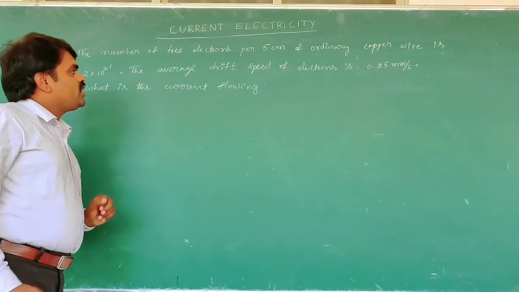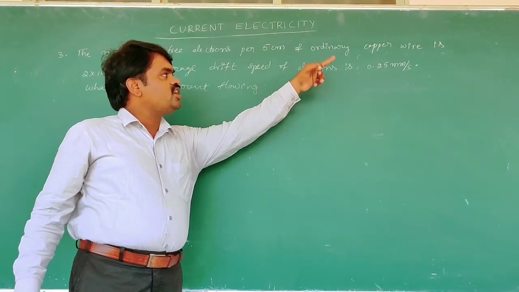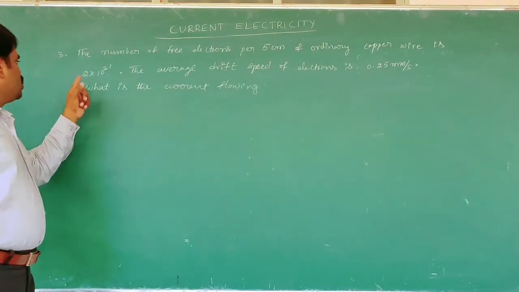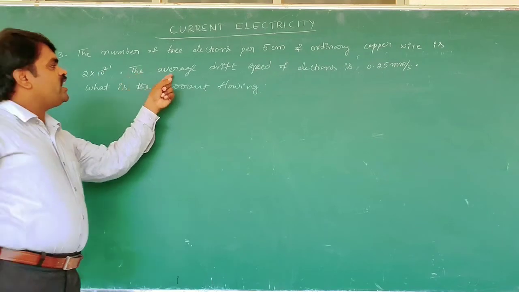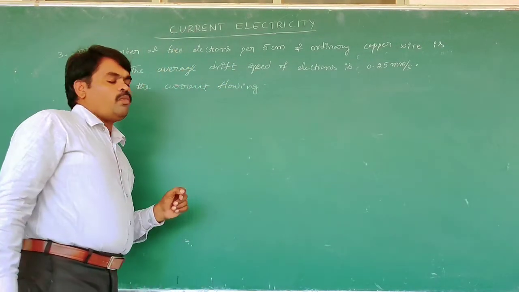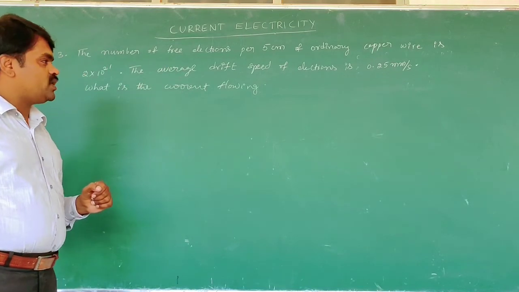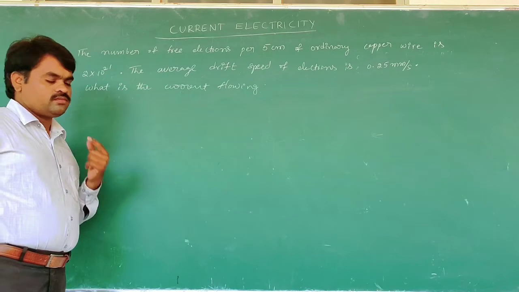The number of free electrons per 5 centimeters of ordinary copper wire is 2 into 10 to the power of 21. The average drift speed of the electrons is 0.25 millimeter per second. What is the current flowing?